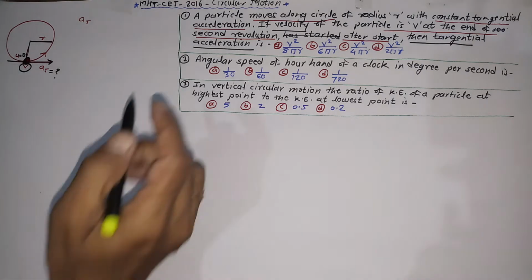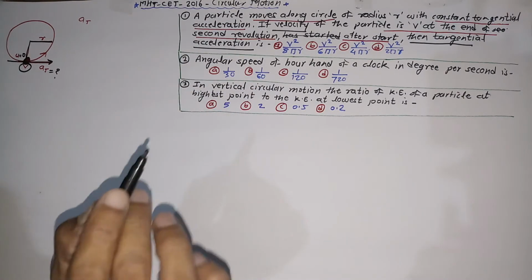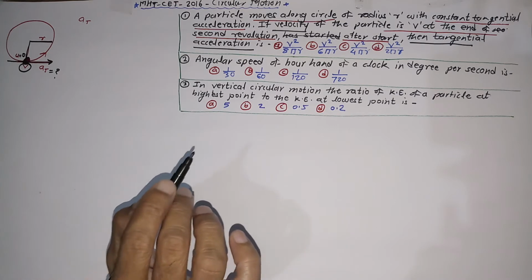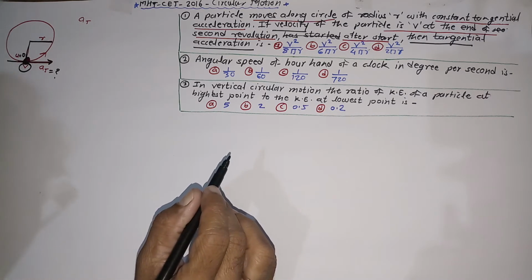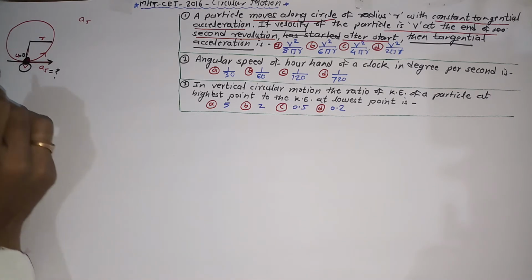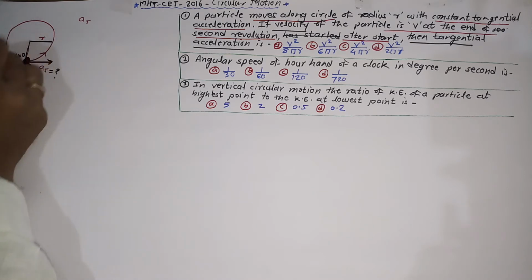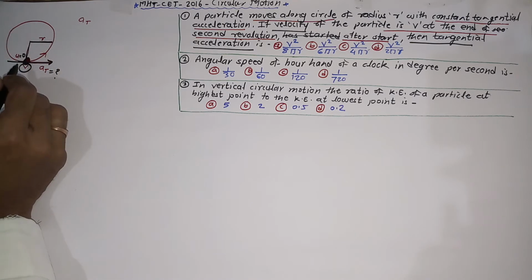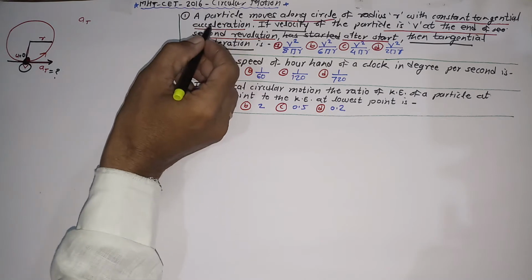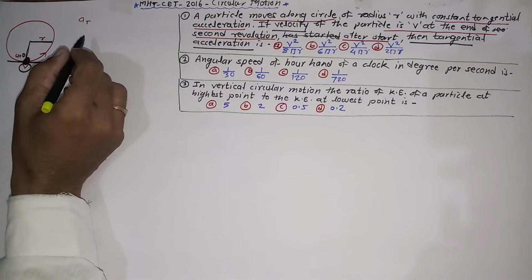To solve this problem, you have to pause this video and try to solve it on your own. I hope you have thought properly, and let me explain the problem with the proper answer.